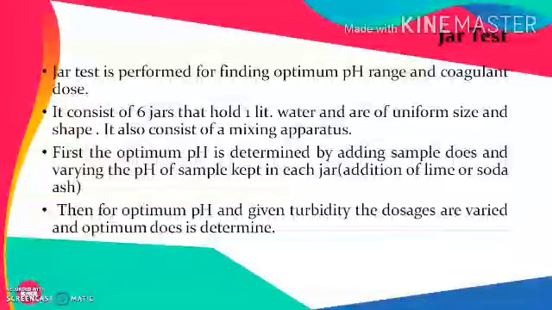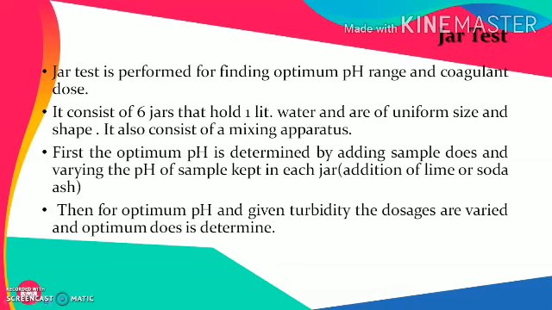This whole thing can be determined in the laboratory by performing a jar test. Jar test is the test used to determine the optimum pH range and optimum coagulant dose. Generally, the jar test apparatus consists of 6 jars of 1 liter capacity, of uniform size and shape. It also consists of a mixing apparatus.